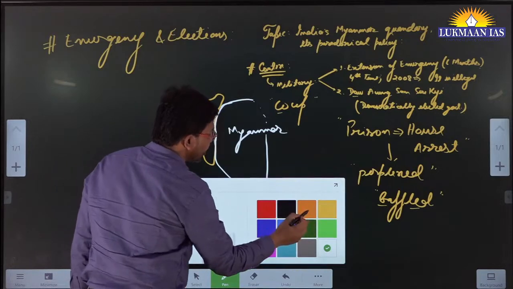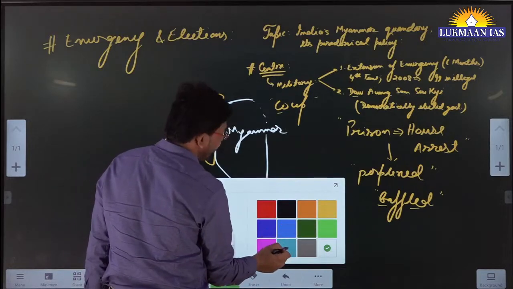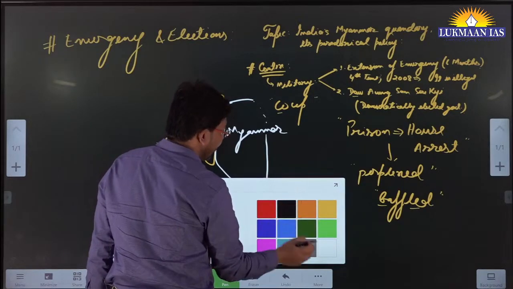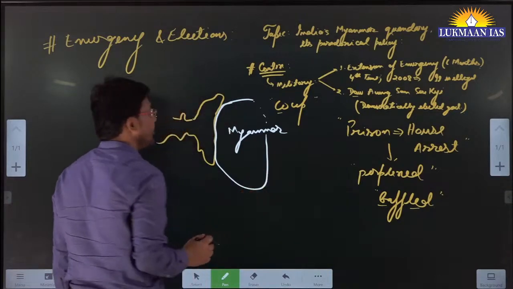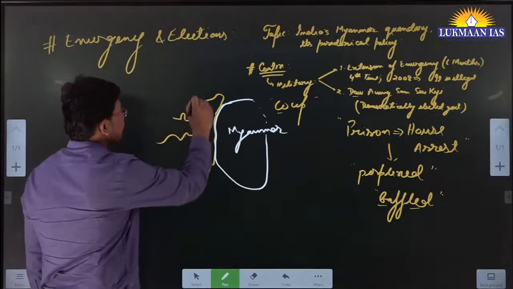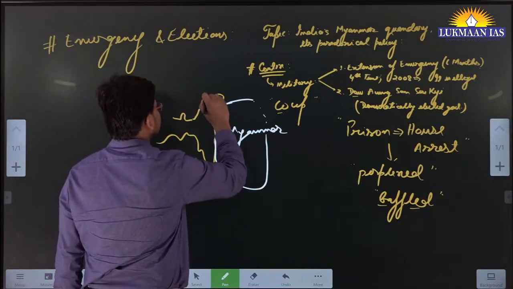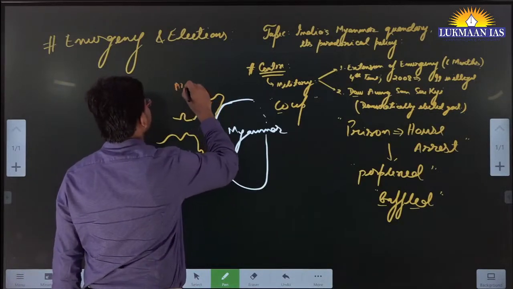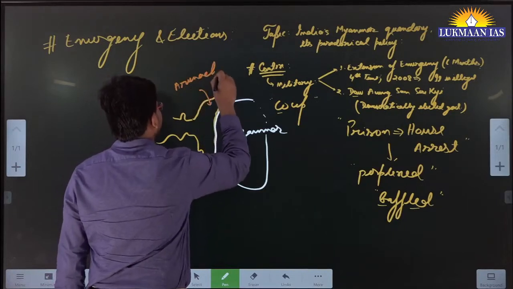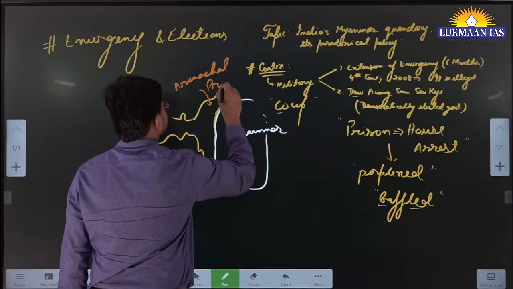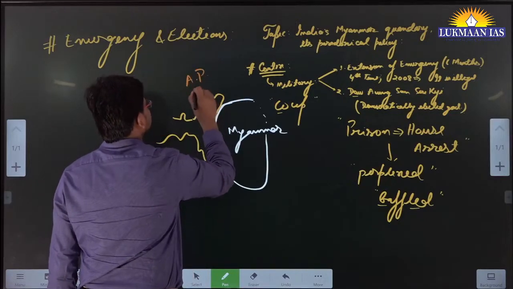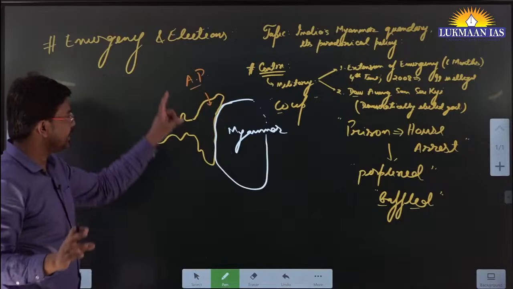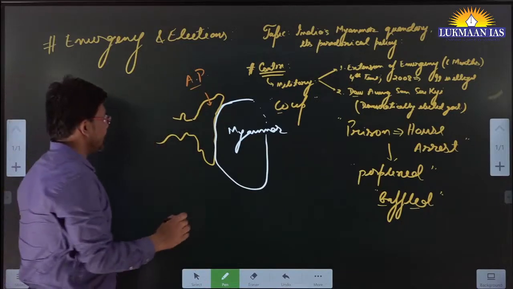And we will also discuss how many Indian states share a border with Myanmar. So on the top we have Arunachal Pradesh, which in short I'll write as AP. Don't consider it to be Andhra Pradesh, this is Arunachal Pradesh.